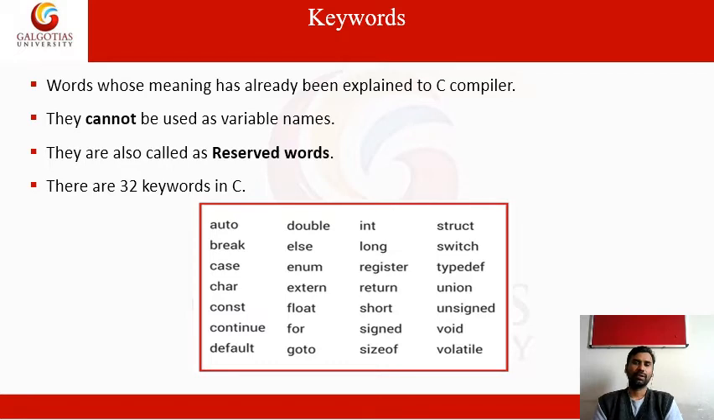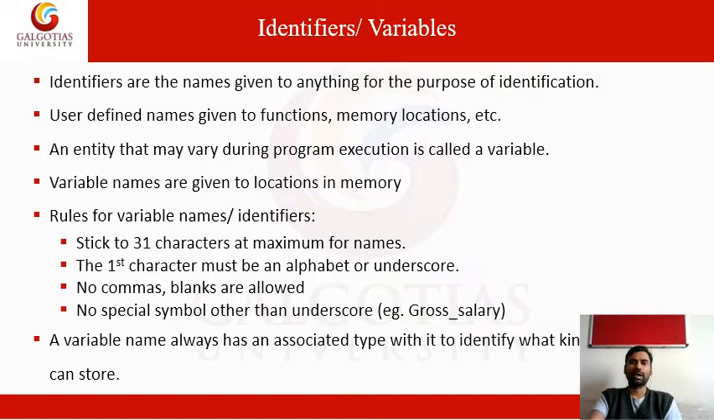Next one is signed. There are signed integers and unsigned integers, both are there. Then sizeof, struct for structure values, switch case, typedef for type definitions, union, void, and volatile. So these are the keywords widely used in the C programming language.